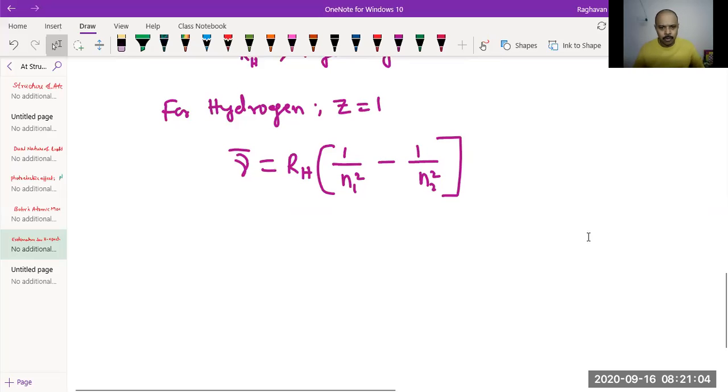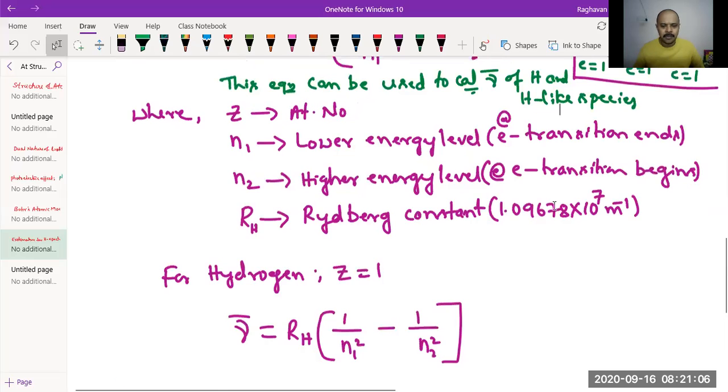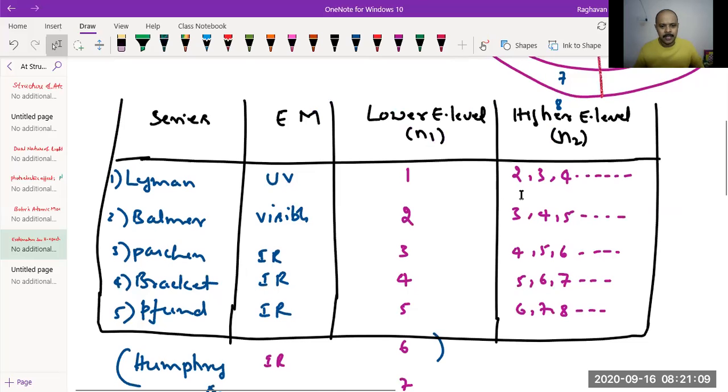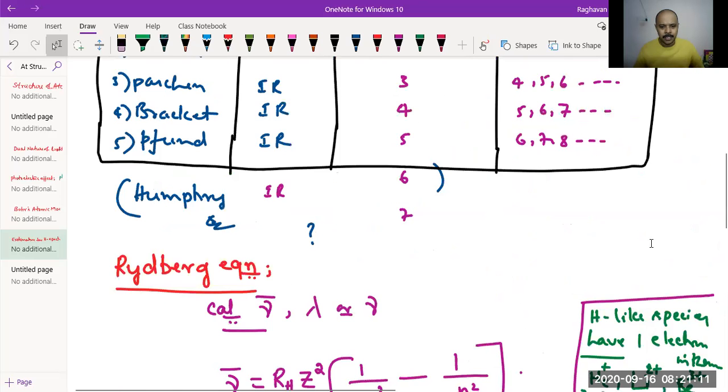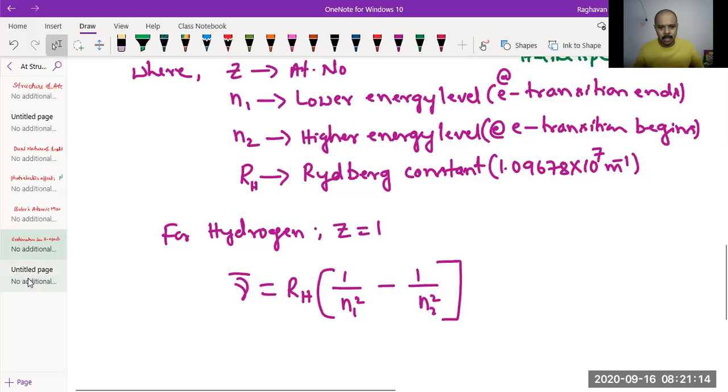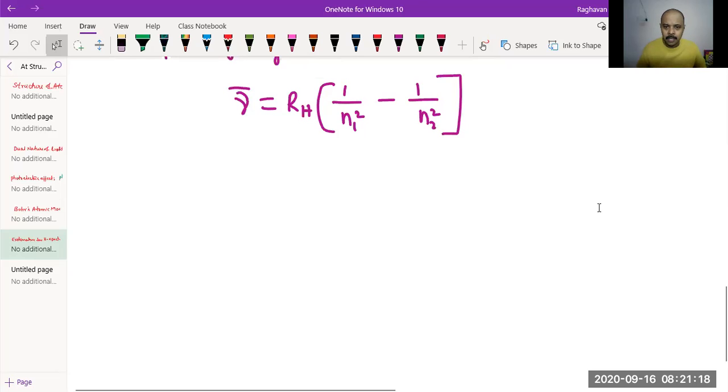So now what we are going to do is take the merits and demerits of Bohr's theory. Is it okay? I think you have understood all these points. Before that, I'll just give you one note here about the Balmer series. So one note I'll give you. What is that?